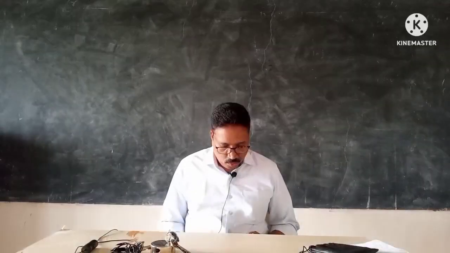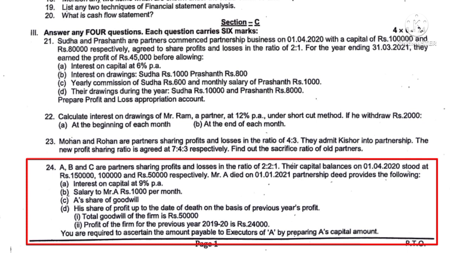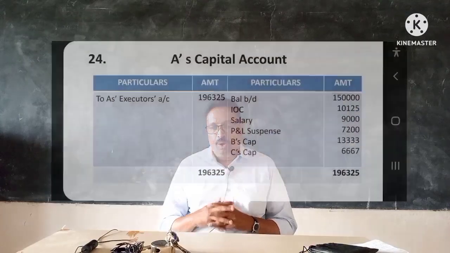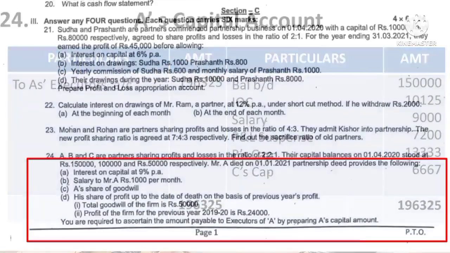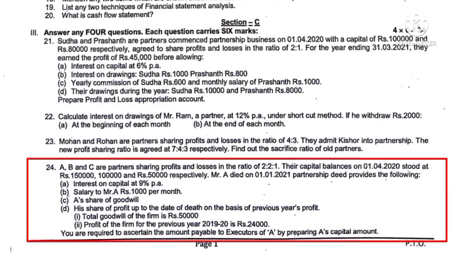Question number 24. Here you have to prepare the deceased partner's capital account. A is the deceased partner. So draw the capital account of A. After drawing the capital account, first you record the opening balance of A at the time of death. Here it is given in the problem: A, B and C are the partners. They share profits and losses in the ratio of 2:1, and their capital balances on 1/4/2020 stood at rupees 1,50,000, 1 lakh and 50,000 respectively.